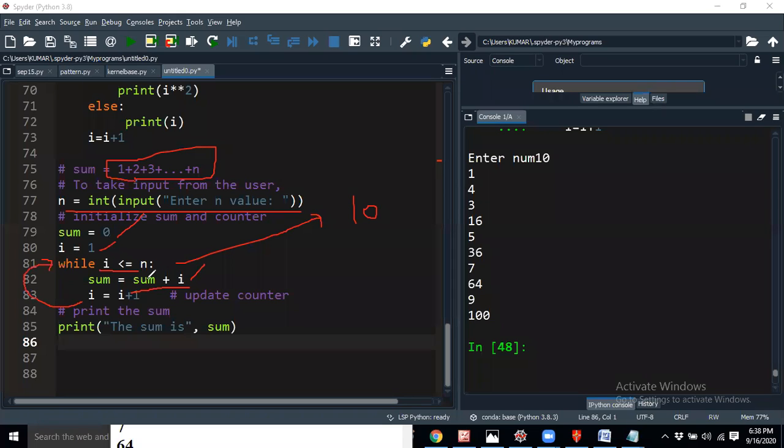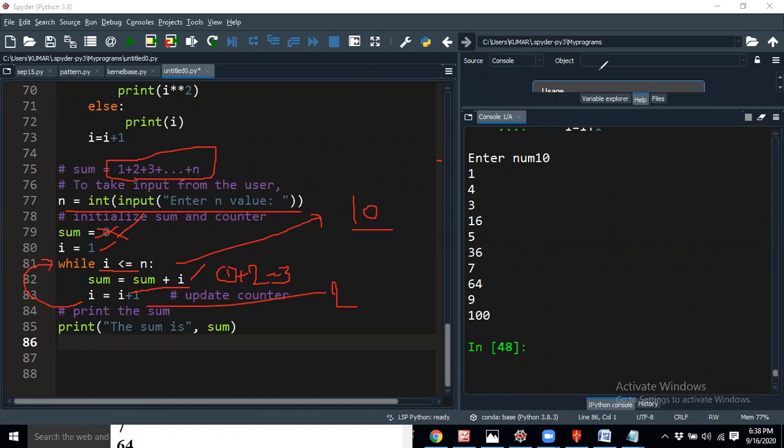After the loop update, the i value becomes 2. Sum equal to 0 plus 1 was the first iteration, so now sum is stored as 1 only. It will not store sum equal to 0 then, because sum is updated in the first iteration. Now whenever the i value becomes 2, it will check 2 less than or equal to n, 2 less than or equal to 10. Yes, the condition is true. Then sum equal to sum plus i means sum equal to 1 plus 2 becomes 3 only. In that way, it will find the sum up to 10 numbers.